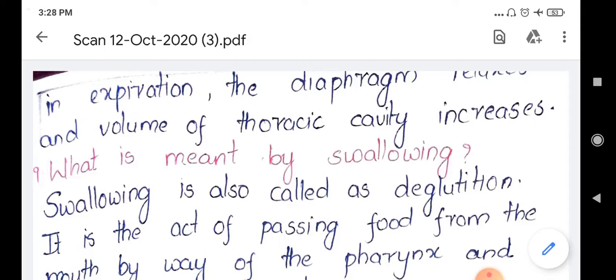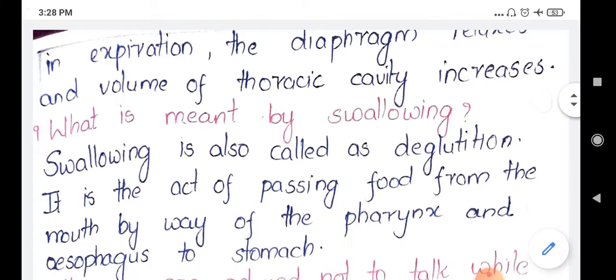In the inspiration process, the diaphragm contracts and the volume of the thoracic cavity increases. As the volume of the thoracic cavity increases, it can take more air into the body. And in expiration, the diaphragm will be in a relaxed state, in a dome shaped position. As the thoracic cavity's volume reduces, it cannot withhold all the air, and it will send that air into the atmosphere through the process of expiration. So this is the difference between expiration and inspiration. Next question.